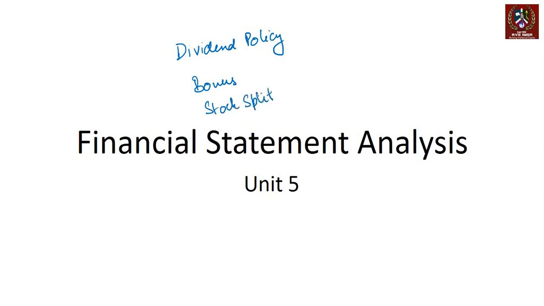We must have heard these terms, that companies have split the stock from 10 rupees face value to 5 rupees face value and so on and so forth. So we're going to look at some of these numbers and understand how that works and how we interpret these numbers. More specifically, what is the difference between a bonus versus a stock split?